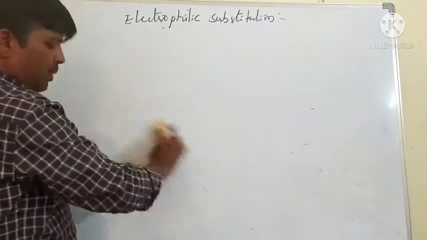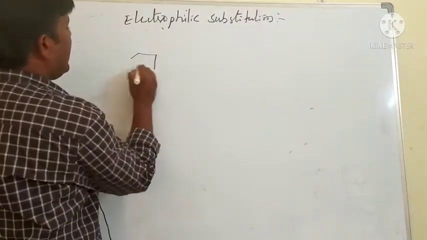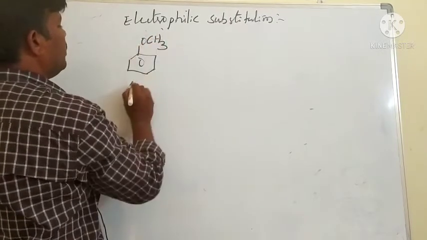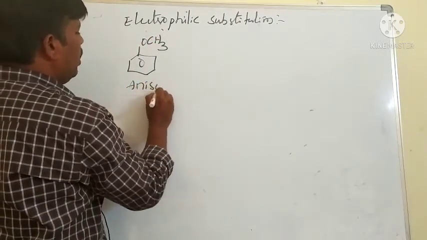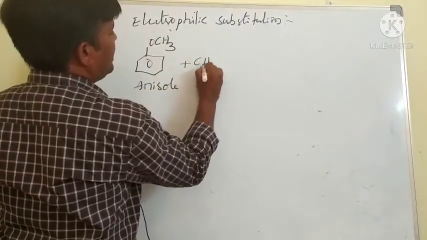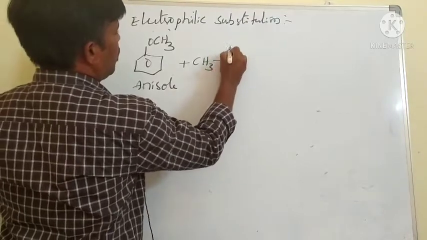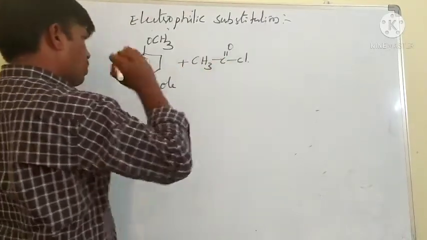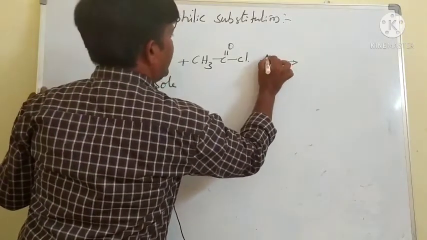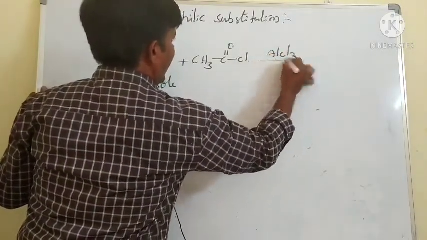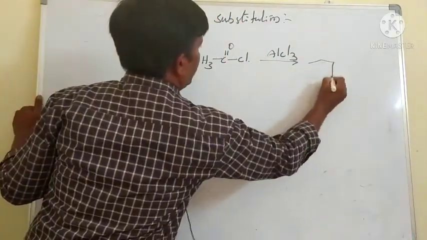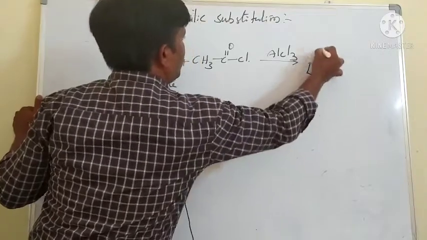The chapter is over. When anisole, benzene attached with OCH3, reacts with acetyl halide or acetyl chloride in presence of anhydrous AlCl3, that is a Lewis acid, what is formed? The same ortho and para products.